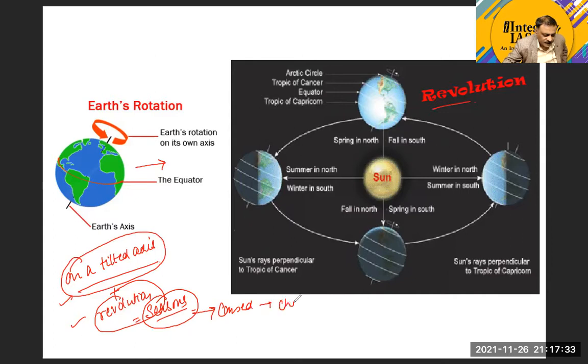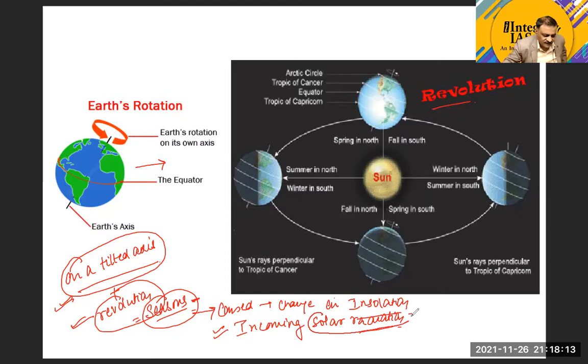Now, seasonal changes are caused due to change in insolation. Now, what is this insolation? Insolation means incoming solar radiation. So what is the basic cause behind the changes in the season? It is the revolution of the Earth on a tilted axis, and the seasons are the result of changes in insolation. Changes in insolation means the solar radiation that we are receiving from the sun.